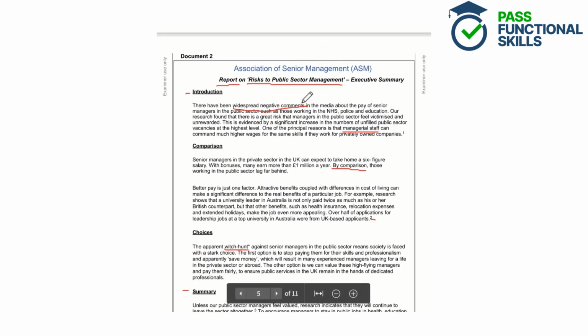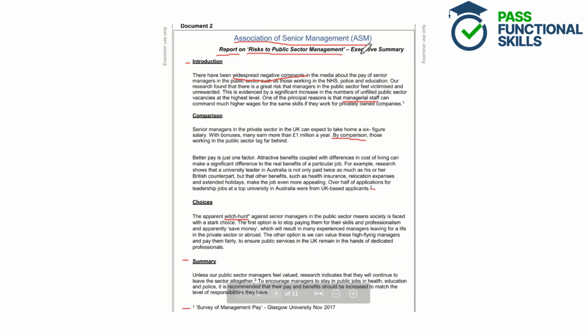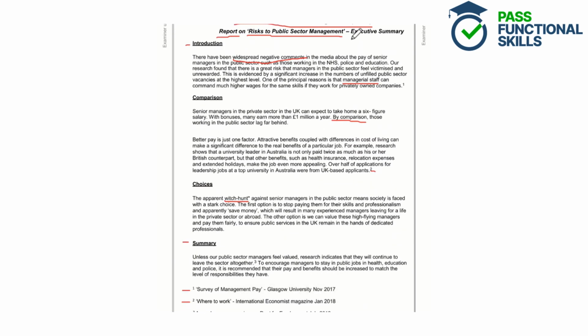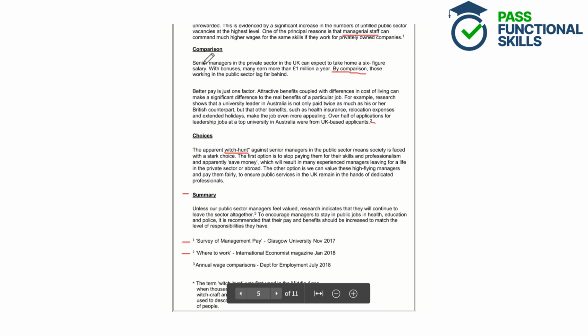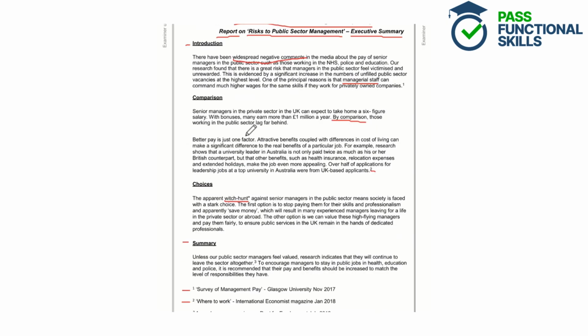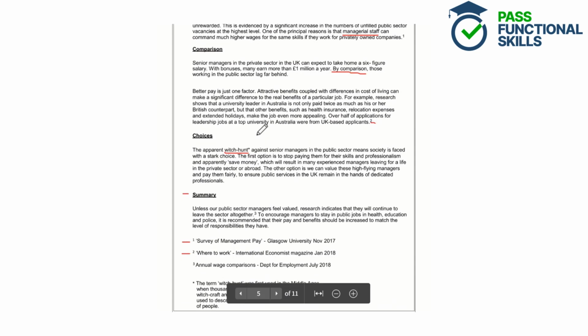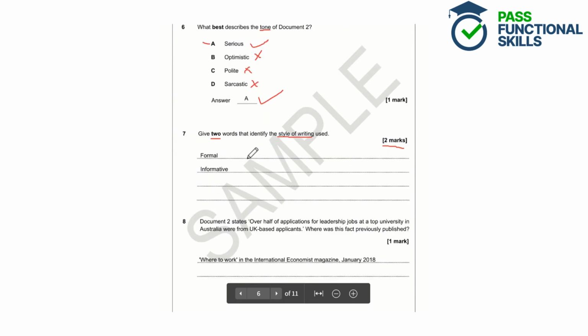We can also say the style is quite official. The source it's from is the Association of Senior Management, so we've got a very official source there who have written the document. We've got phrases such as executive summary, which add to the informative and official style. And we've also got a lot of information in this. There's a lot of content, which is informing the reader, so we could also have an informative style. So the student here has put formal and informative, but you could also have things like professional, official and factual.